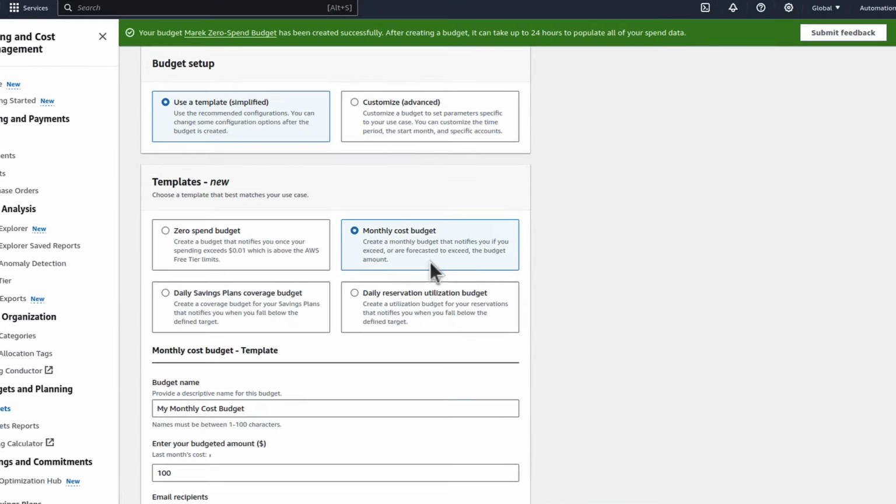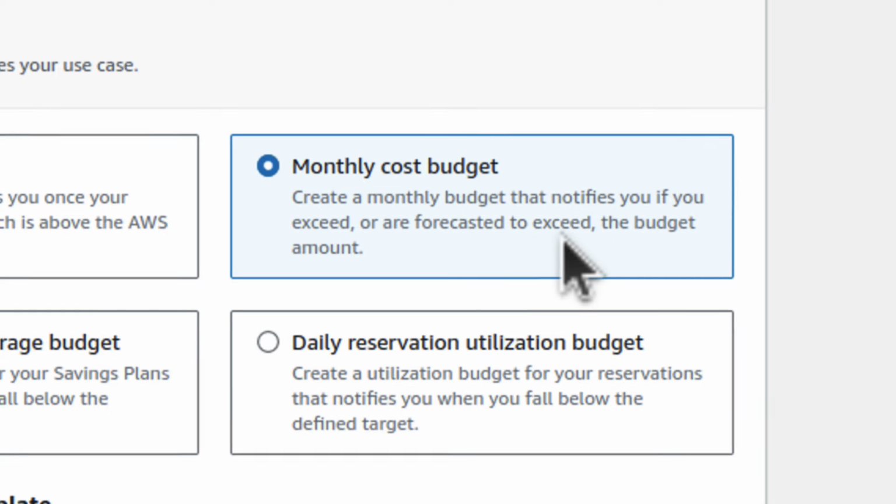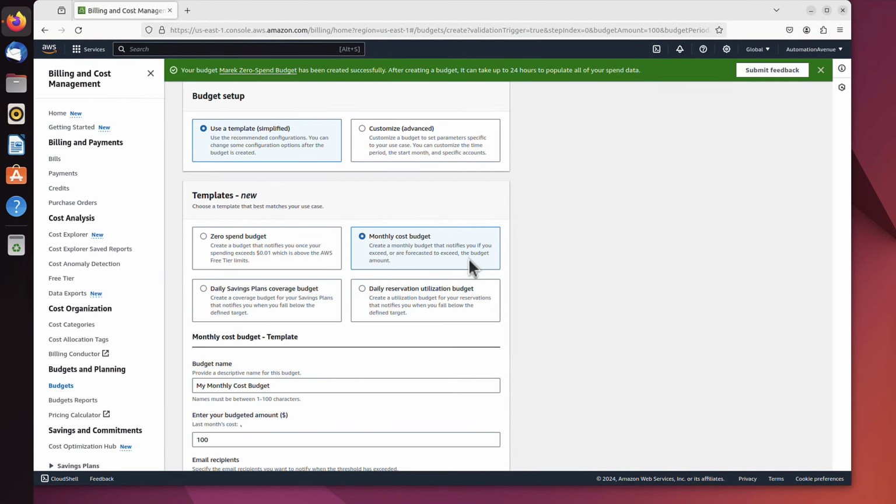What's interesting about it, as you can see, it notifies you if you exceed or are forecasted to exceed the budget amount. If you start a new month and on the first day you exceeded $1, this AWS budget can see you will actually exceed $10 by the end of the month. It will send you a notification before you actually reach that $10 threshold, because it's forecasted for you to exceed that by the end of the month. I hope that makes sense. Because our ultimate goal is not to exceed $10 a month. That's exactly what we need.